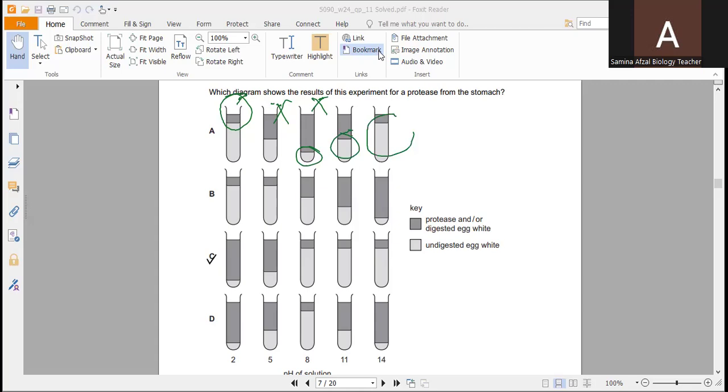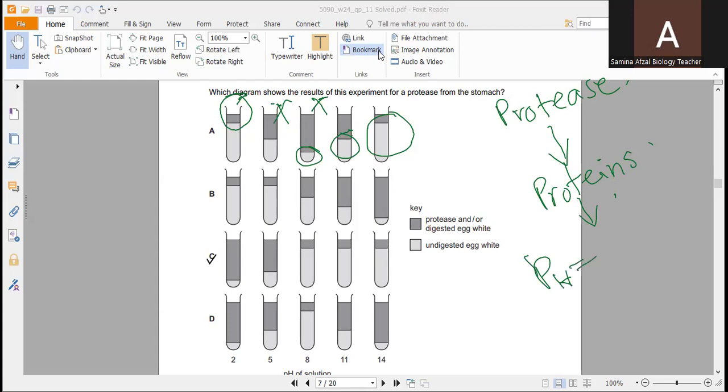So this is not the correct option because protease in the stomach breaks down the proteins into peptones or amino acids, and pH should be 2. So these pH values will not favor the breakdown of proteins. Only pH 2 will favor it.